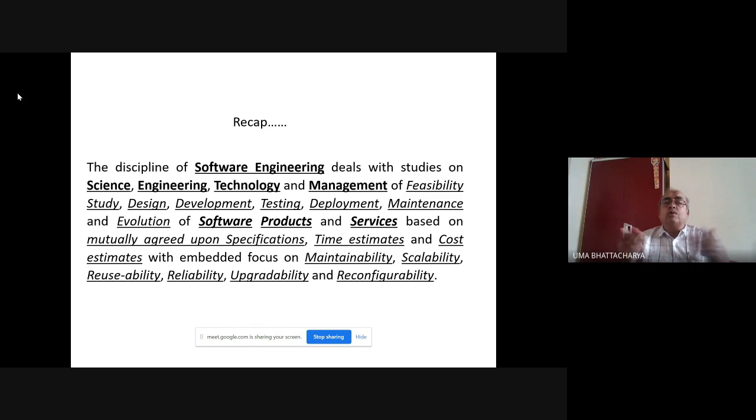Remember, software companies may be of many types: product orientation, service orientation, cloud orientation. Then some may be consultancy firms. So depending on the nature of the business of the company, you will have to adjust yourself.